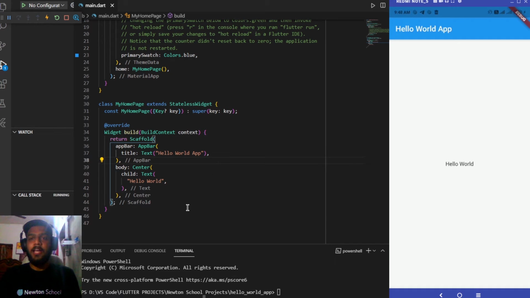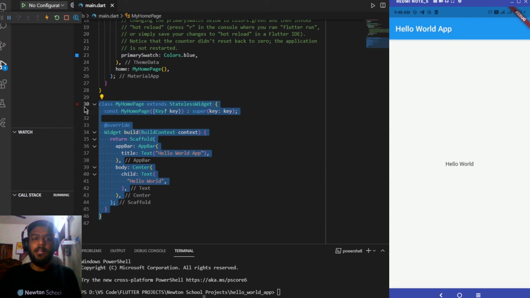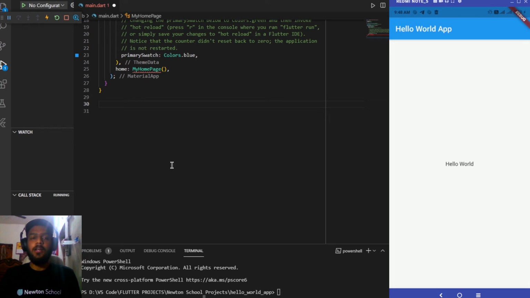Now let's start with the second part of our video, which is the counter app that we'll be developing totally from scratch. So I'll be removing this part of the code as it is very basic for any one of you to develop. There are two ways for starting with developing the counter app.